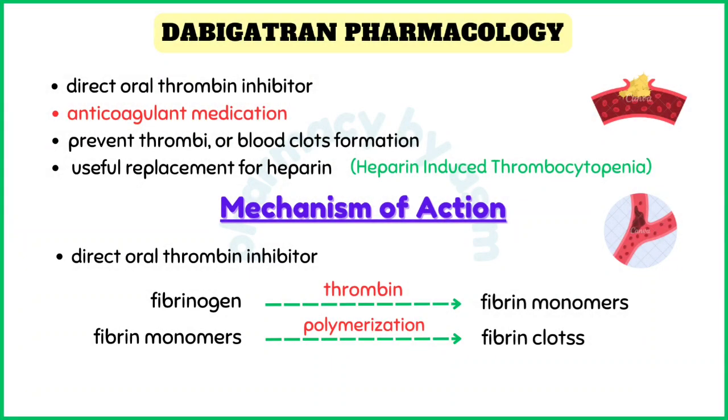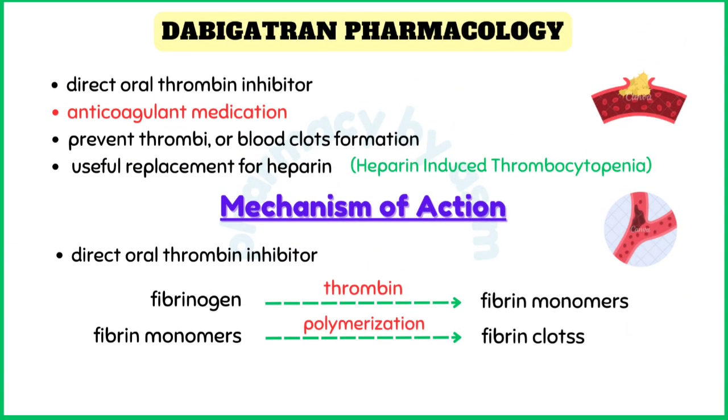Dabigatran is a direct oral thrombin inhibitor. It is an anticoagulant medication which helps to prevent thrombi or blood clots from forming. It can be a useful replacement for heparin in people with a history of heparin induced thrombocytopenia.